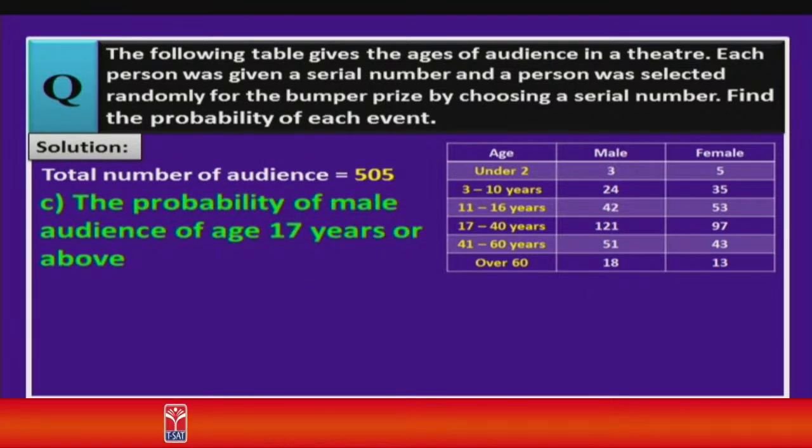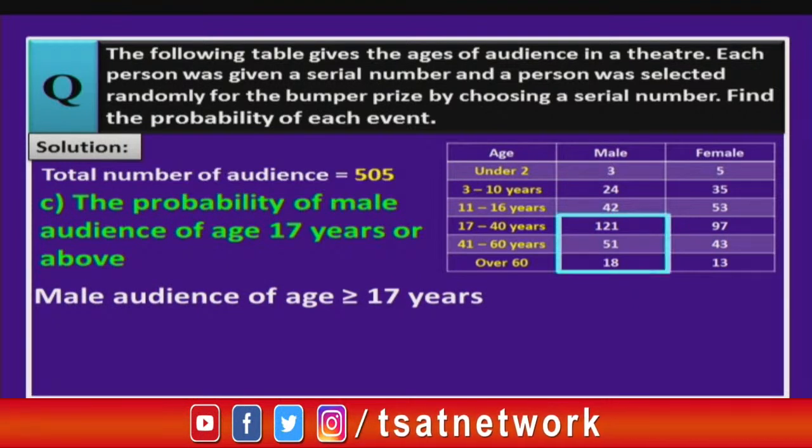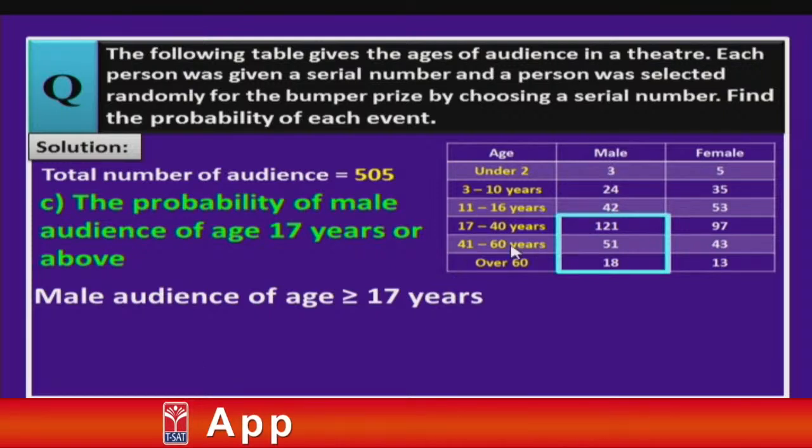Next, move on to our next question, children. The probability of male audience of age 17 years or above. Again, here we are going to check the male audience only whose age is 17 years or more than 17 years. Now, let us find out the number of audience, children. Here if you notice, we have 17 to 40 years, 41 to 60 and over 60.